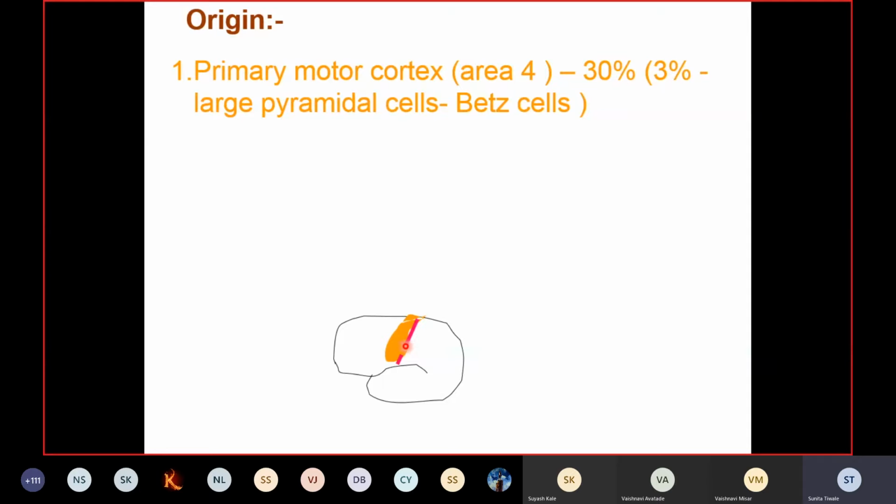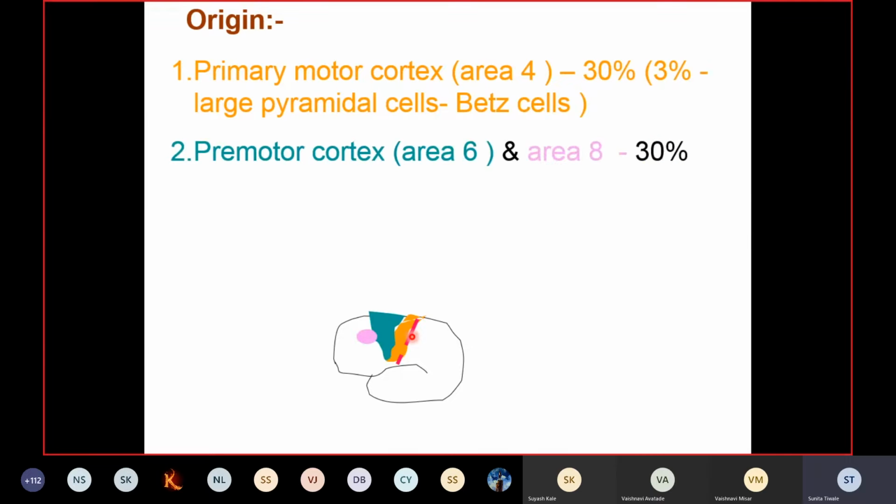That is the primary motor cortex, which contributes about 30% of this pyramidal tract. Now just in front of this precentral gyrus, or the primary motor cortex, is one more area called the premotor cortex, that is area number 6, right? So here you will come across the premotor area, that is area number 6.